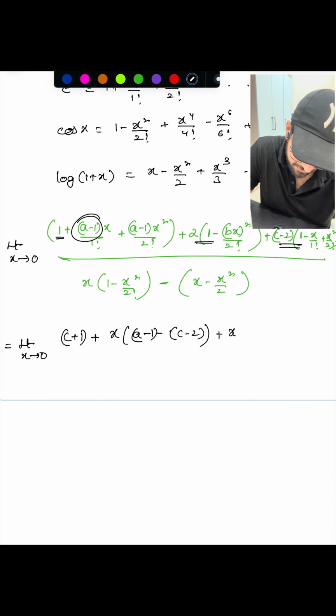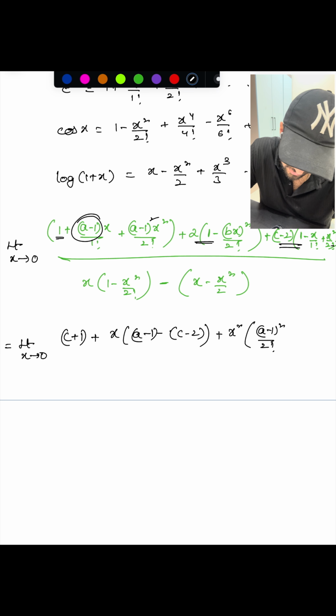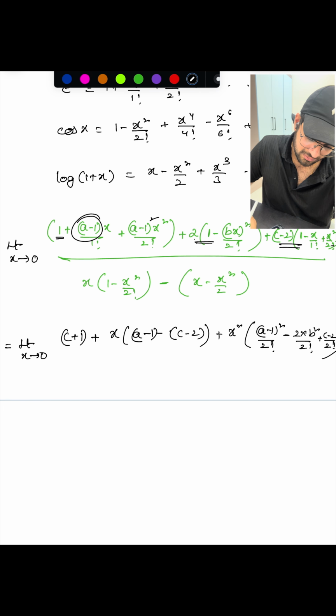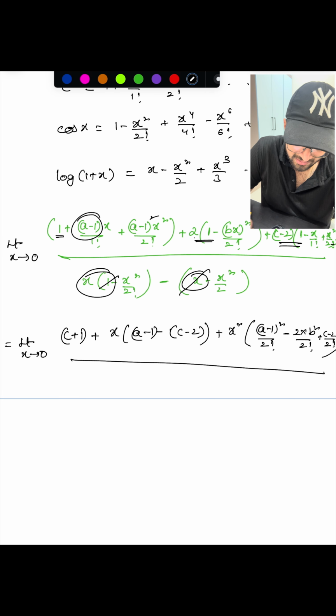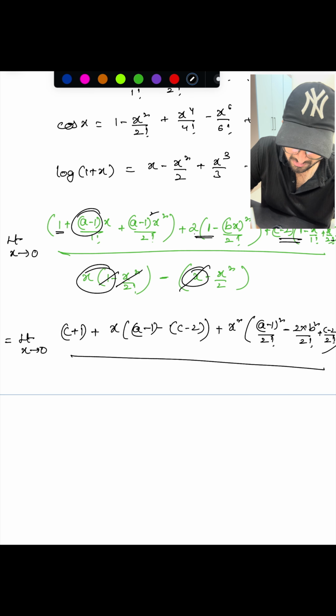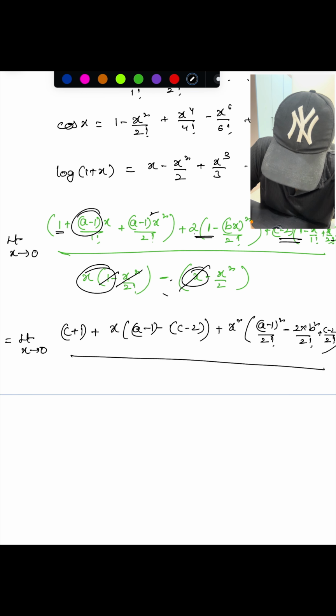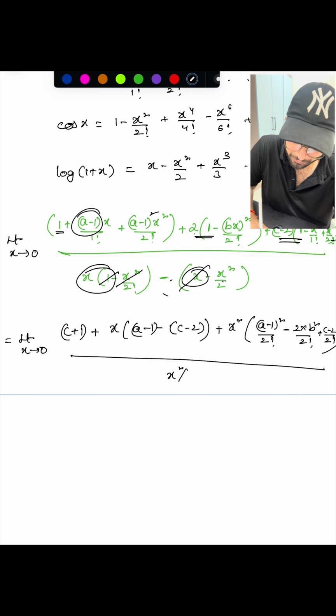Next, x square coefficient. Here it should be square, a minus 1 whole square by 2 factorial. Then here you are getting minus 2 into b square by 2 factorial, and here we are getting c minus 2 by 2 factorial, right? So this one whole by x square; if you write x and x here, x will cancel out, and you can neglect this term and we can approximate to x square by 2, right?